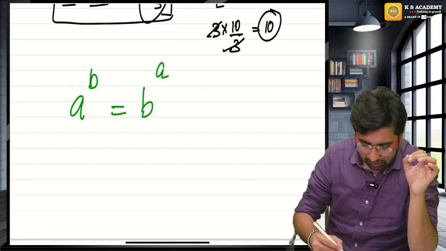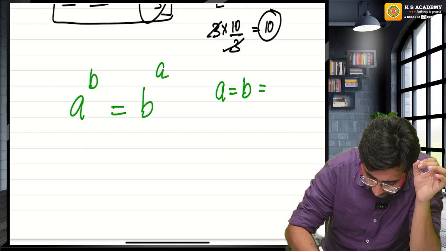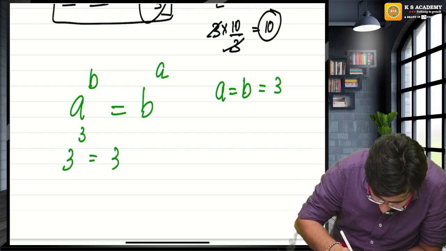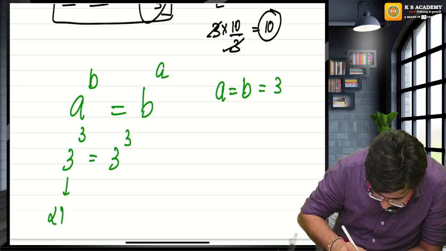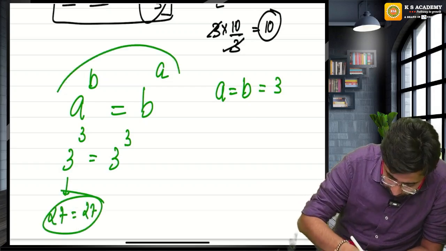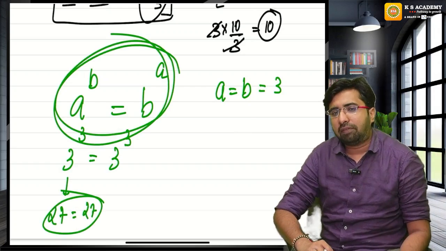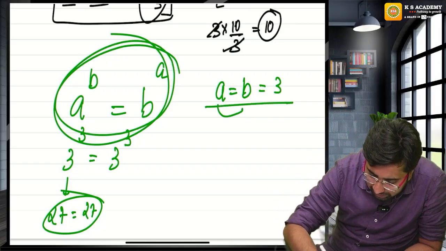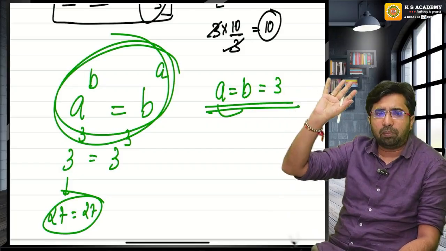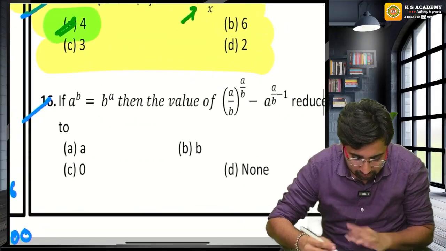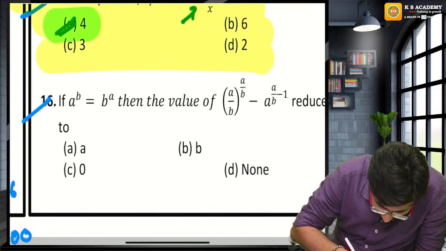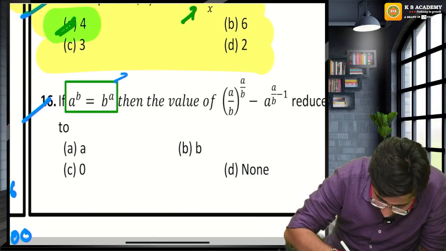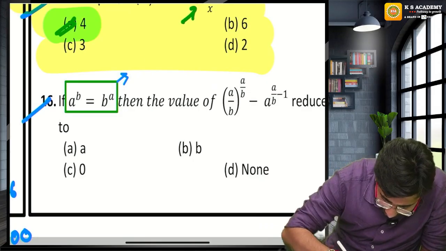For example, let's assume a is equal to b and everything is equal to 3. Then 3 raised to the power 3 is 27, and 27 is equal to 27. So whenever I give you this situation, you always assume that a is equal to b and everything is equal to some particular number. In this question, they are saying a raised to the power b is equal to b raised to the power a. From here, I conclude that for me, a is equal to b.